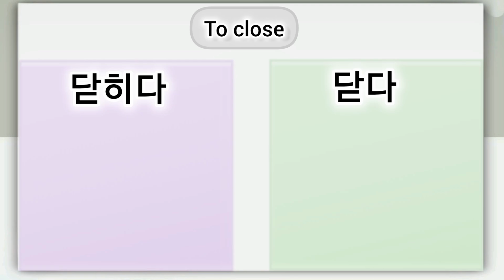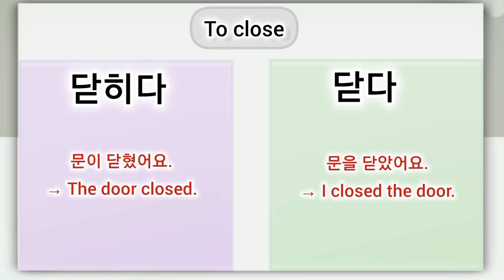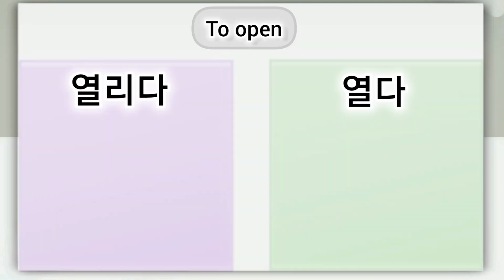Tathida and thata both mean to close. Tathida is used when it happens itself and thata is used when someone makes it happen. For example, the door closed. 문이 닫혔어요. I closed the door. 문을 닫았어요.